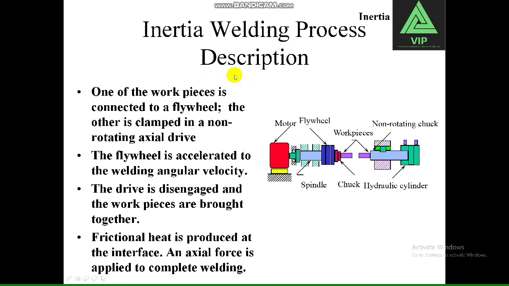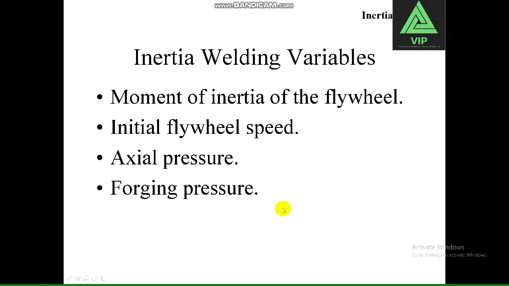Inertial welding process description. Inertial welding is one where first the motor is rotated and the rotational energy is stored in the flywheel. After that, the motor is powered off. The energy in the flywheel is used in this frictional welding. The flywheel is brought to the welding angular velocity. The drive is disengaged and the workpieces are brought together. Frictional heat is produced at the interface. The axial force is applied to complete welding.